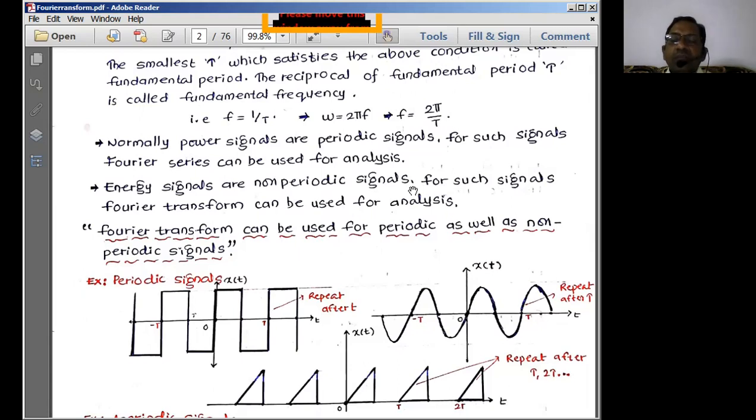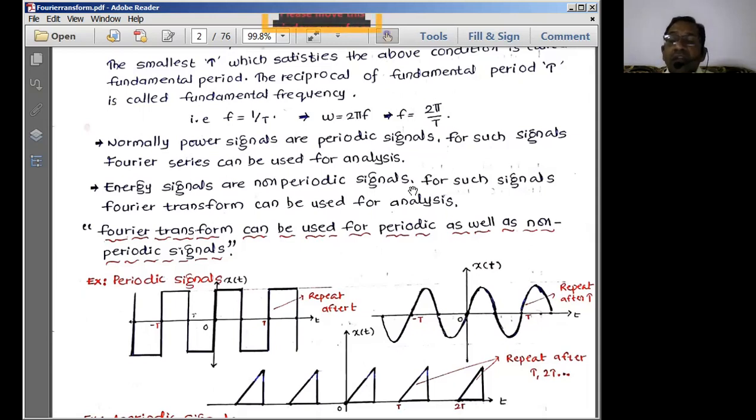If the signal is represented with respect to fixed time and has a finite value, then we get the energy of the signal. Energy means the integral of x square of t dt over a limited interval of time. If this exists and gives a finite value, it is called an energy signal.